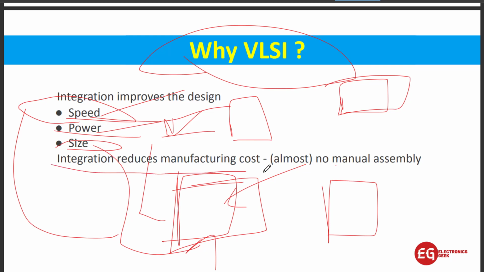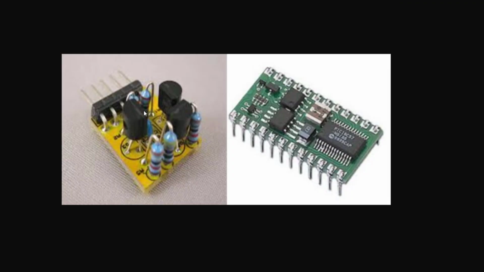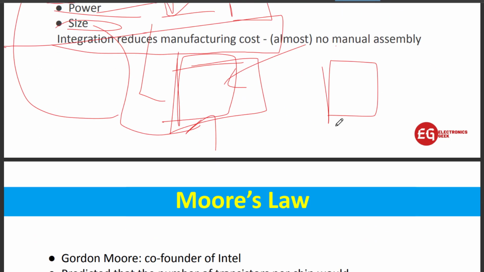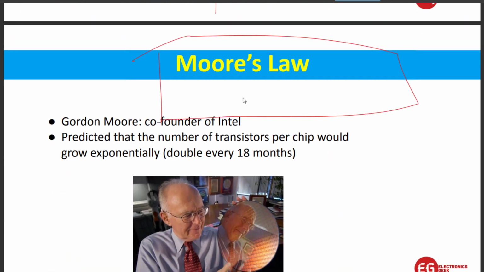As you can see, integration reduces the manufacturing cost, because right now we don't have to manufacture individual BJT, FET, MOSFET. Now everything is inbuilt inside the IC. That is why we need VLSI. I hope you understand well about why we need VLSI and what is VLSI. So I hope you all have heard about Moore's law.